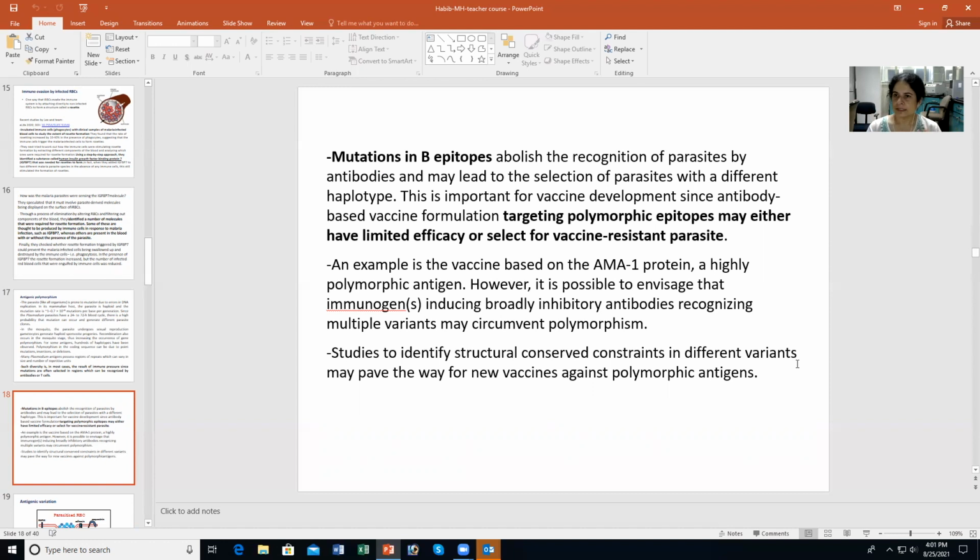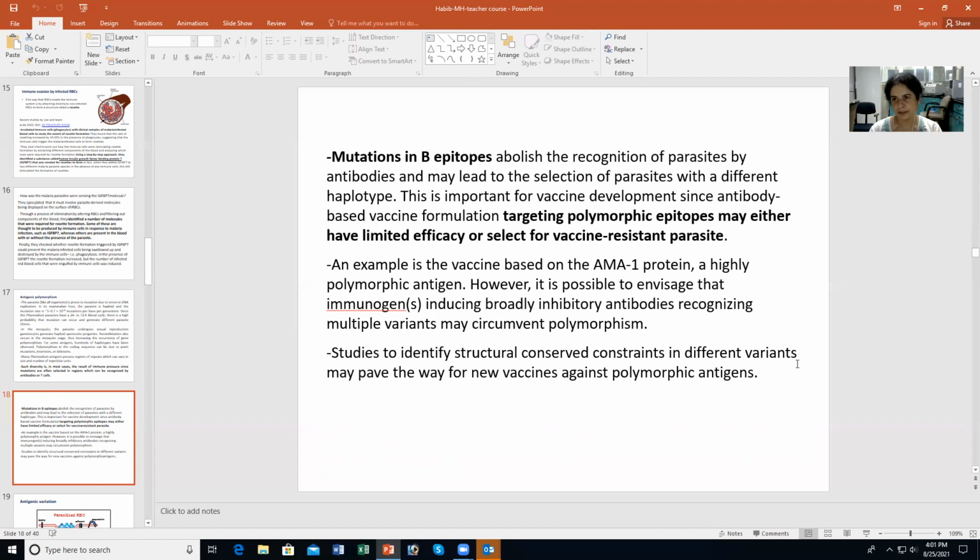Now, let me give you an example. AMA1 protein, apical membrane antigen 1, is a highly polymorphic antigen, and it was one of the target molecules being looked at for vaccine development. Now, this is very polymorphic. So it is possible to envisage that immunogens that induce broadly inhibitory antibodies that recognize multiple variants may circumvent polymorphism. If you have antibodies that recognize multiple variants and are not specific for a particular variant, they can have an effect.